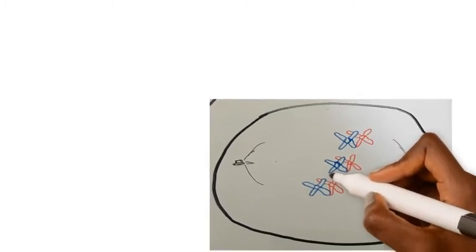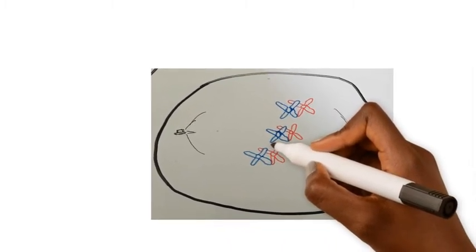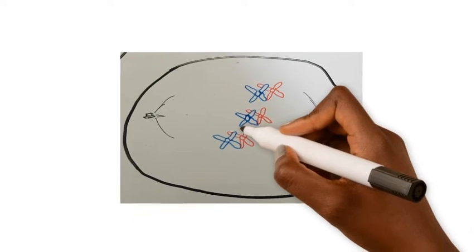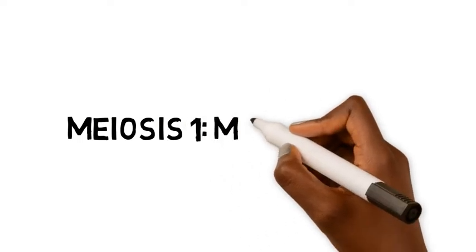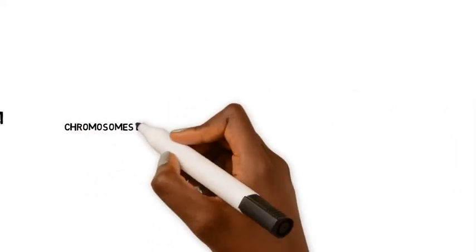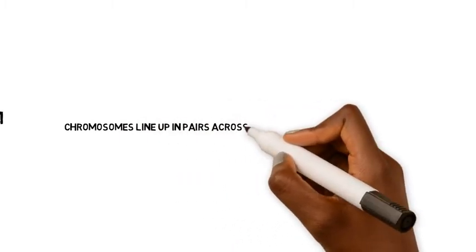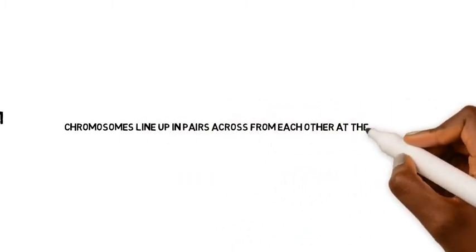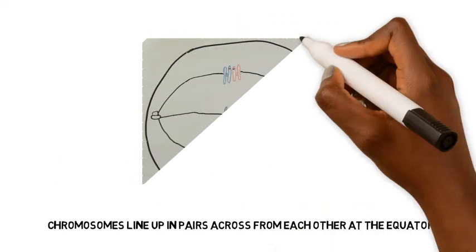As prophase 1 continues, the centrosomes move to the poles of the cell and spindle fibers form. The second stage of meiosis is metaphase 1. In metaphase 1, the homologous pairs line up along the equatorial plate, which is a fancy way of saying the middle of the cell. The spindle fibers attach to the centromere of the homologous pair.